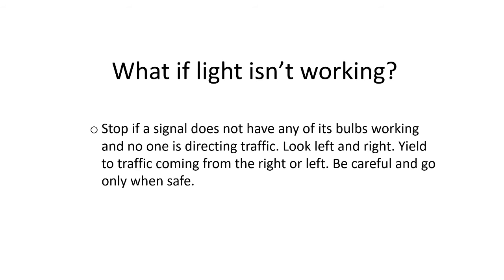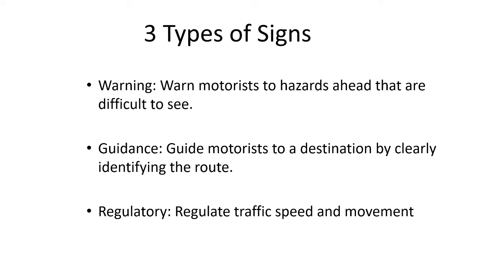What if the light isn't working? If a signal does not have any bulb working and no one is directing traffic, stop, look left and right, and yield to traffic coming from the right or left. Be careful and go only when safe. It means when a light is not working, we look left and right to see whether any vehicle is coming or not, then we proceed further.